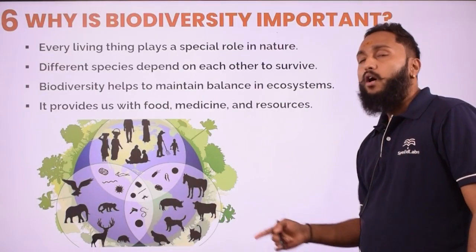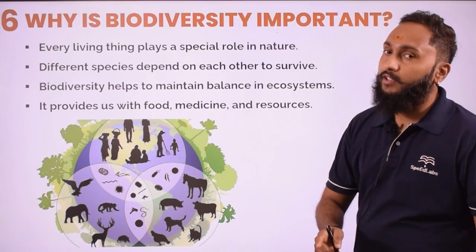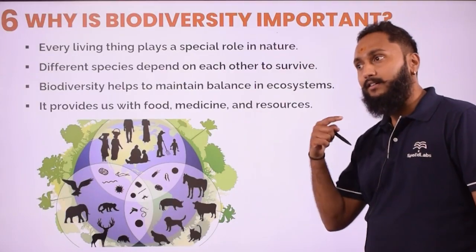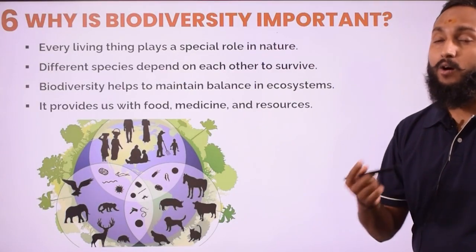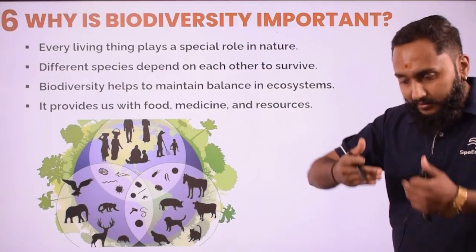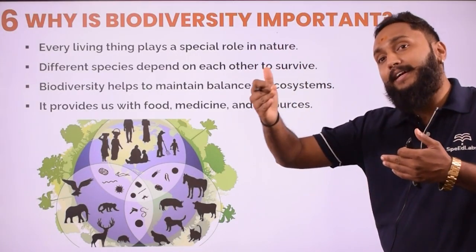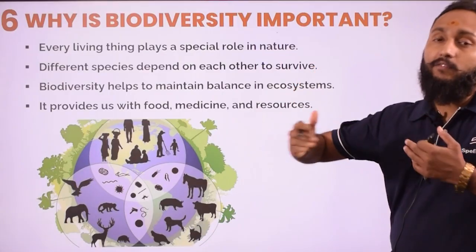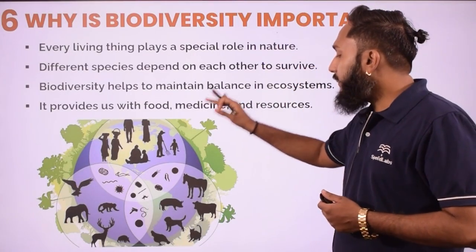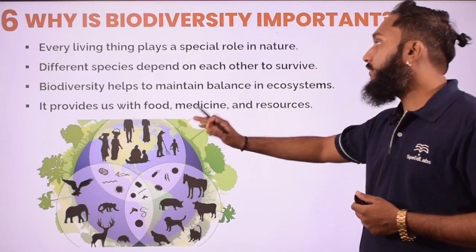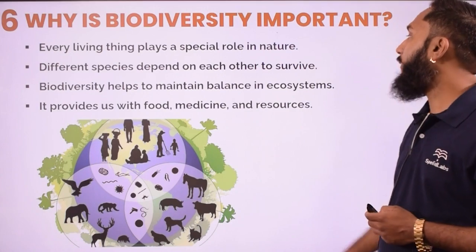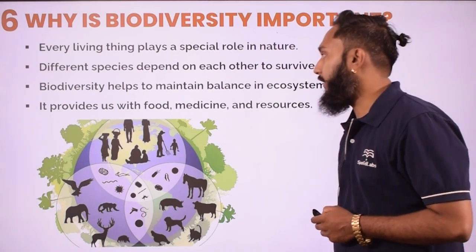Like frog, they depend on insects for their food, insects depend on frog, and snake is going to be eaten by the hawk or peacock as well. So we can understand that one organism is going to be eaten by another one. A kind of dependency will be there. Like that only, whatever different types of organisms are present on this earth, somewhere they depend on abiotic things and biotic things as well.